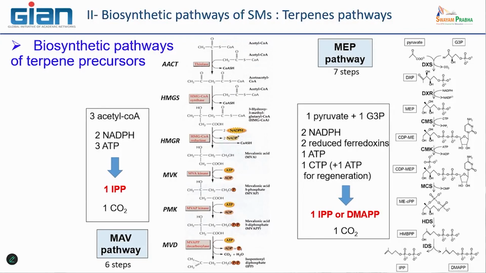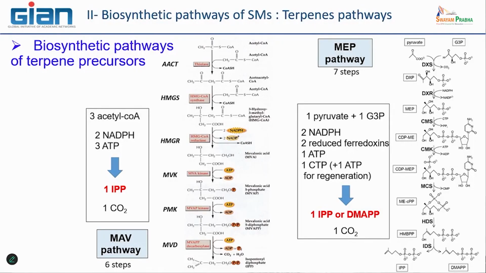If I take a look at the MEP pathway, it is quite similar but longer, 7 steps instead of 6. But you see here, the final production is not exactly the same. At the beginning, the 2 precursors are not acetyl-CoA. They are pyruvate, but pyruvate is just before acetyl-CoA, okay? And also 1 other molecule, glyceraldehyde 3-phosphate, G3P.